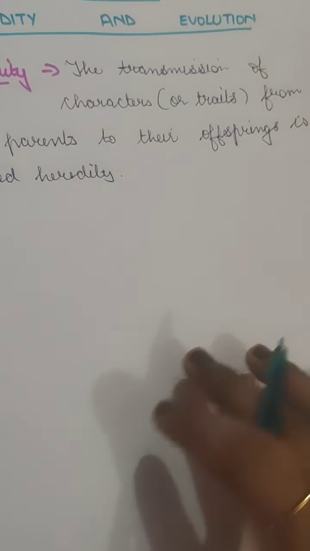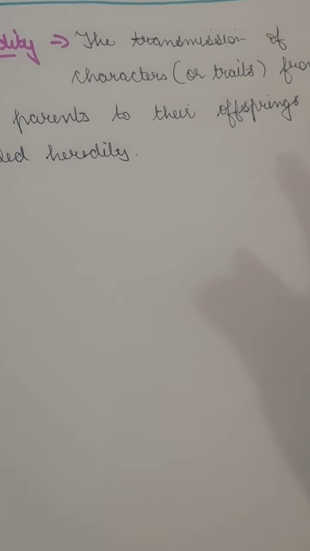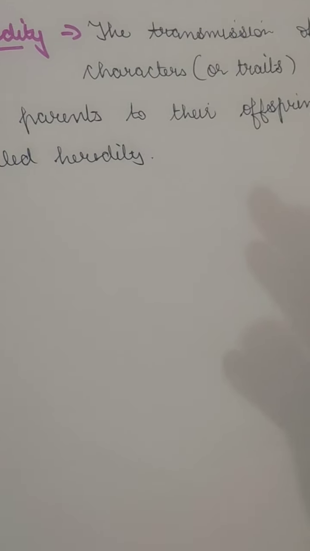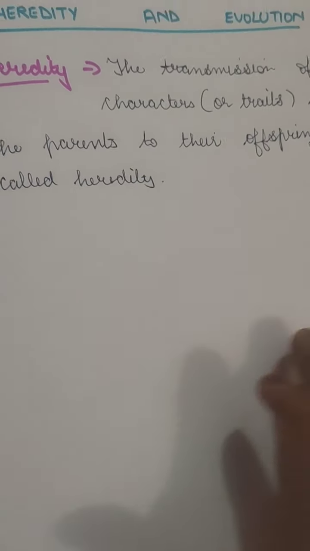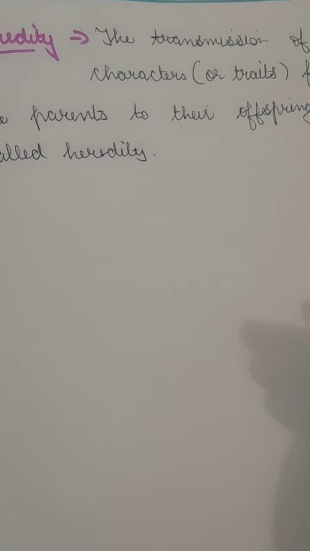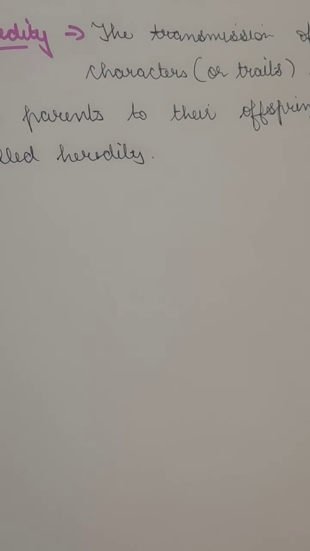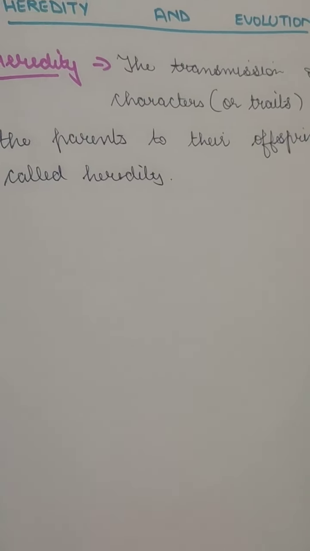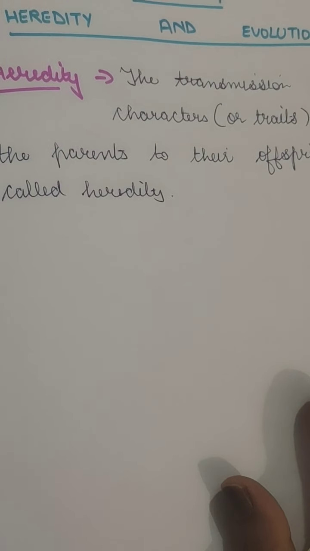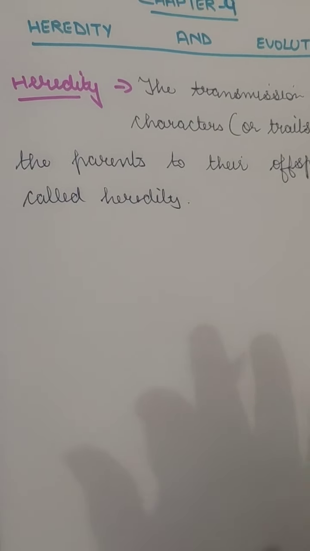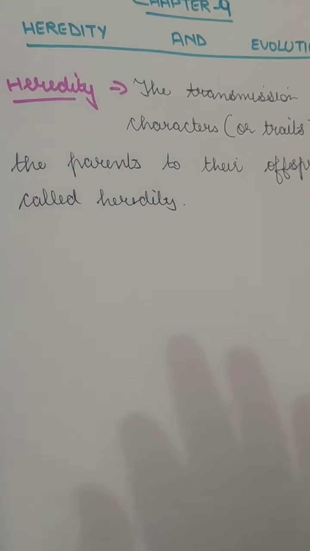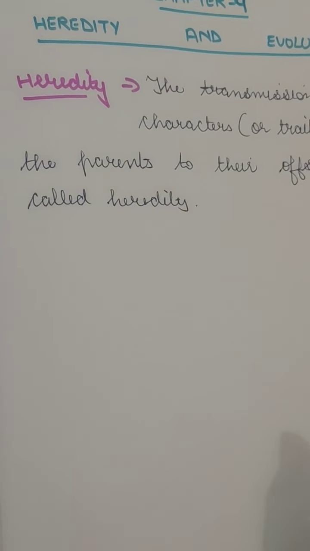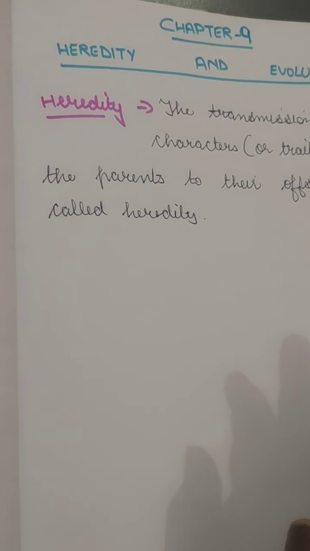Now, this heredity can also be defined as a continuity of features, passing on the features from one generation to the next generation. In sexual reproduction we have two parents, a male parent and a female parent, in which the gametes fuse. When the gametes fuse together, they form a zygote which develops into a young one, and that young one shows some similarity to the parents. Now, that similarity is just a similarity, it's not the actual copy. Because it is not the actual copy, there is some variation in that.